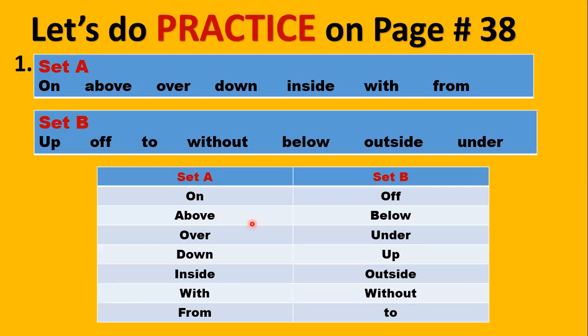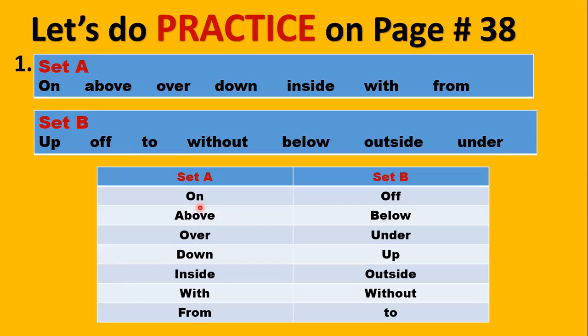So let's do the practice exercise on page number 38. There are three exercises given here, 1, 2 and 3. I will only be doing one with you. 2 and 3 you have to do by yourself, or you can check in the assignments also. There are two sets, set A and set B. What we have to do is see what is the opposite of the preposition in set A to set B. So let's look at number 1.